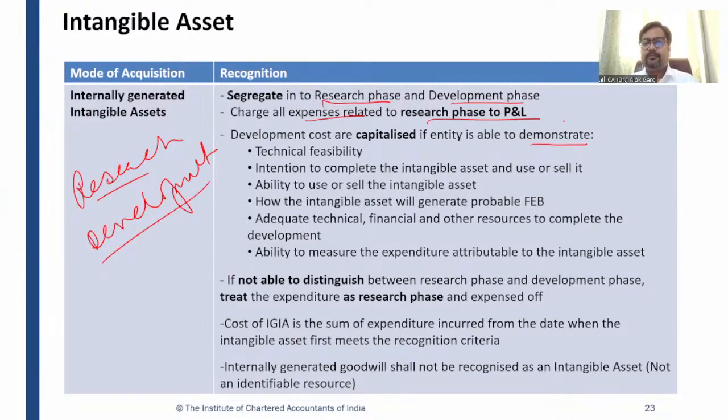Second, so we can say that for an internally generated intangible asset, if the technical feasibility is there, I can say that my development phase has started, provided all other conditions are also met, right? Second, intention to complete the intangible asset and use or sell it, right? Intention to complete the intangible asset and use or sell.